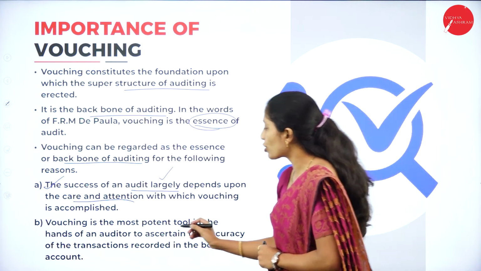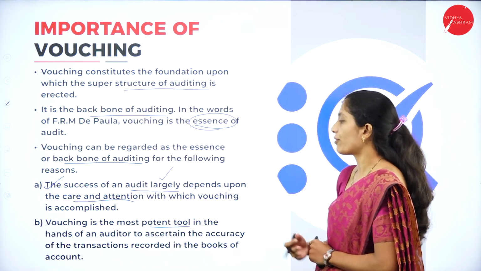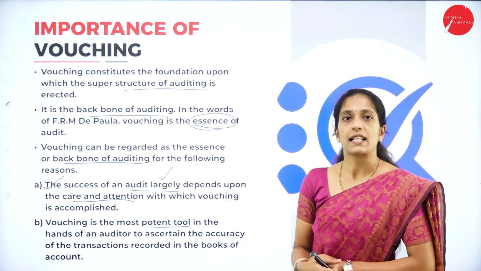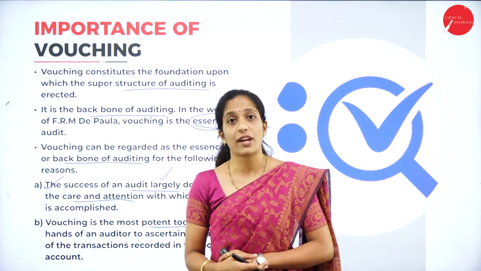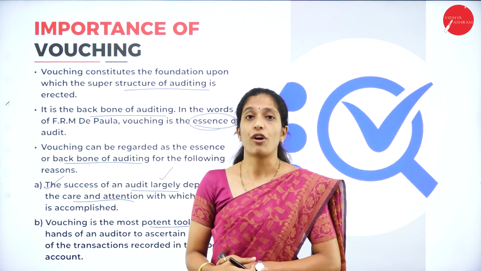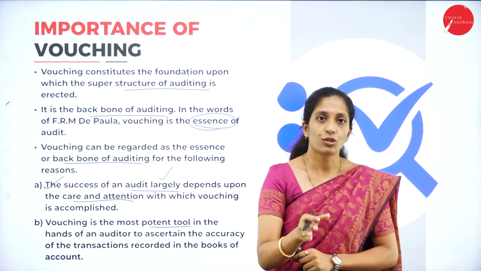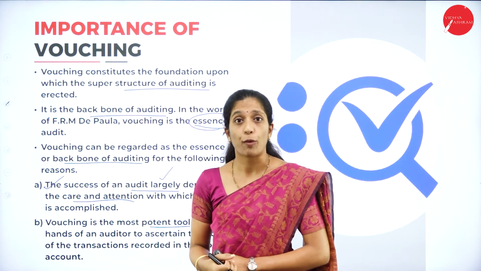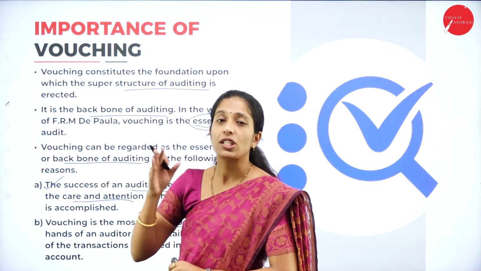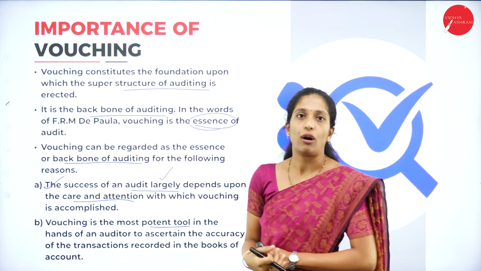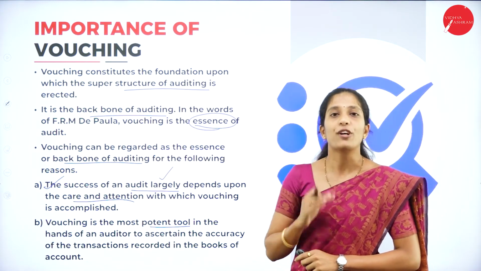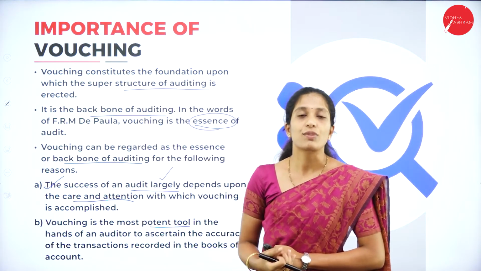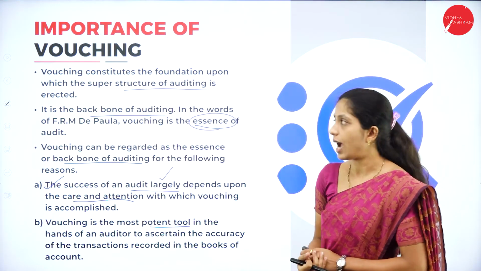Vouching is the most potent tool in the hands of an auditor to ascertain the accuracy of the transaction. Auditing is nothing but verifying and examining the books of accounts in order to check their accuracy. Through this process of vouching, the auditor will come to know whether each and every transaction has proper documentary evidence, which ultimately leads to the accuracy of the audit report. If there is proper documentary evidence, then the auditing process becomes easy and the results obtained will be accurate.